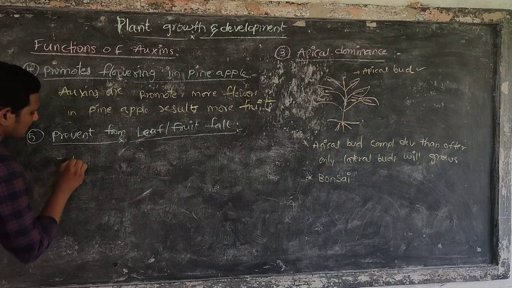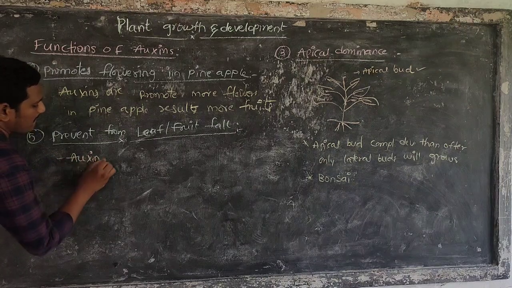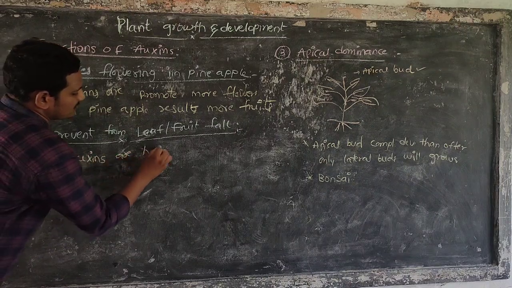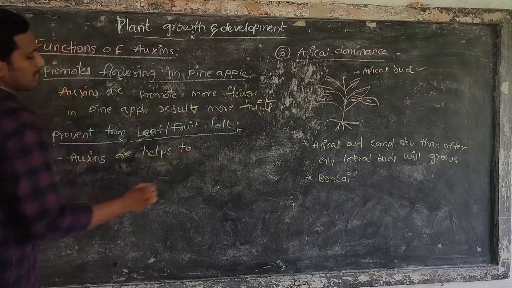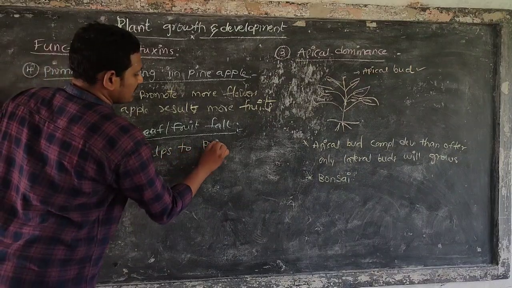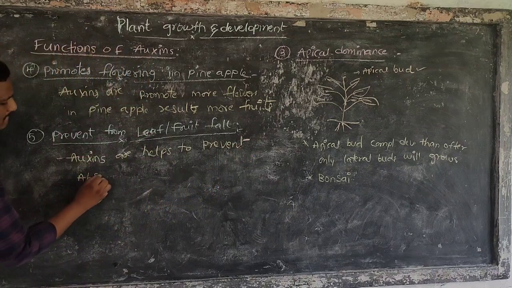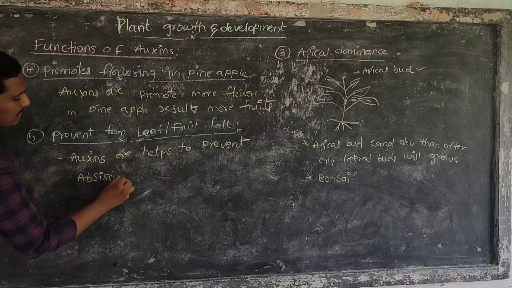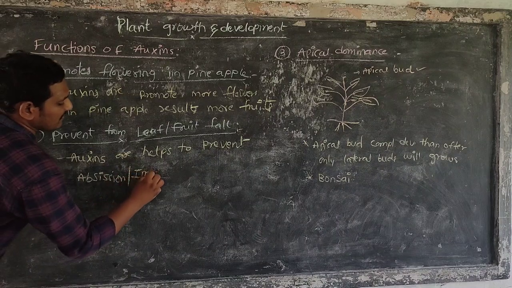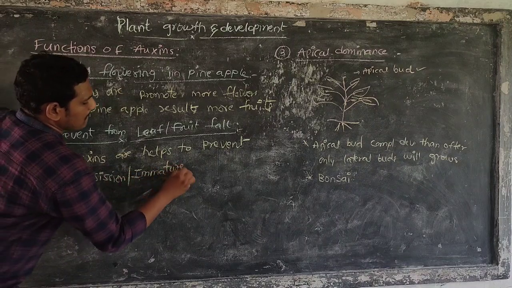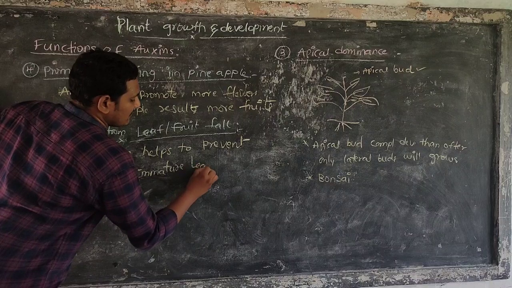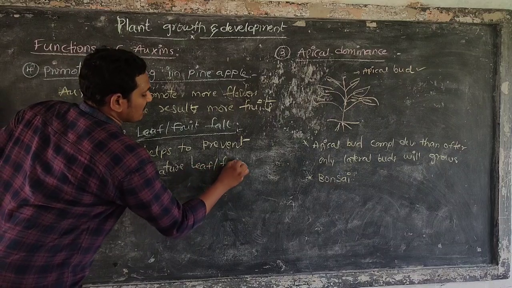So auxins help to prevent abscission, or immature leaf or fruit fall.